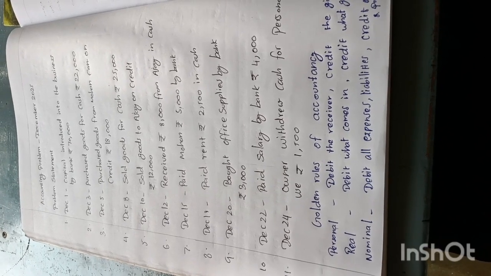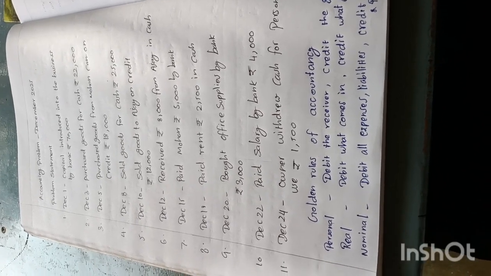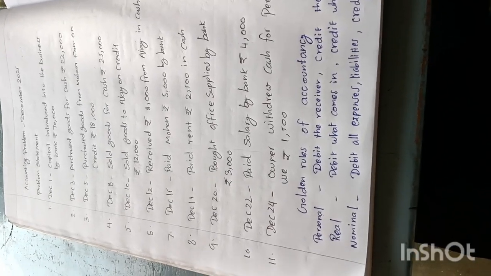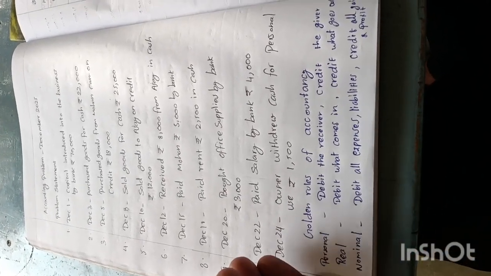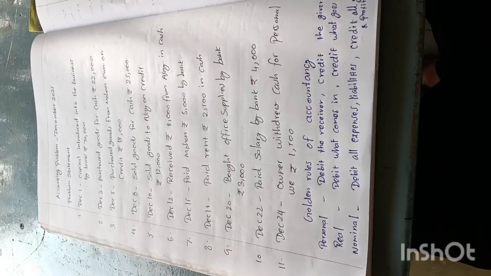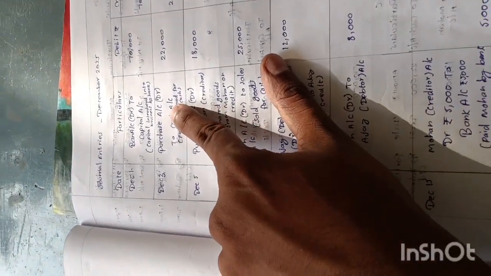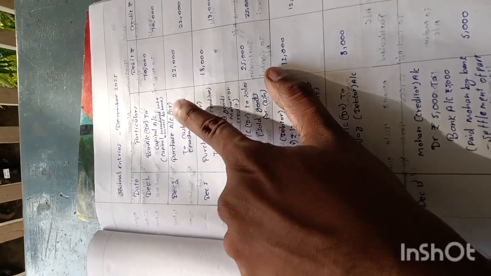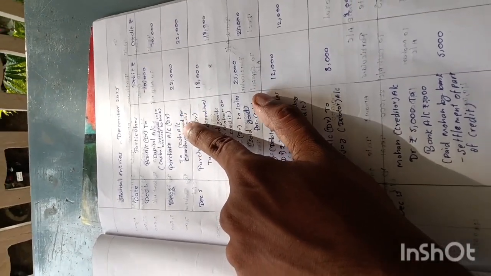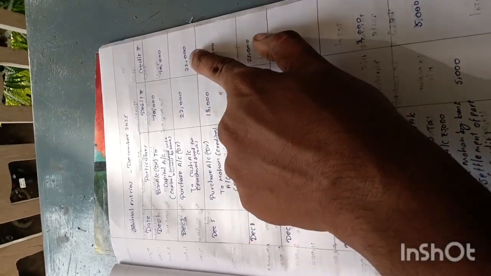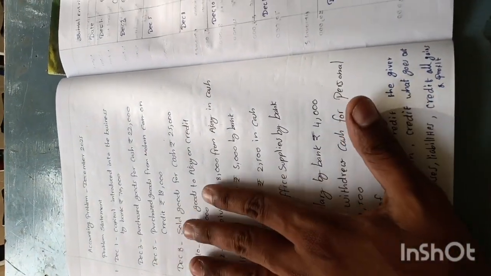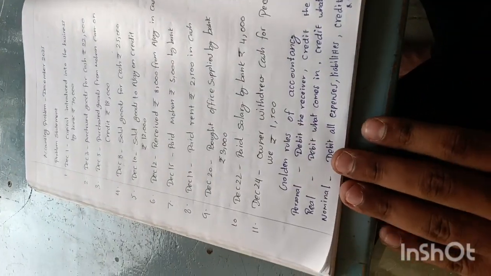Why? Because debit is what comes in, because we are purchasing, we are getting the goods. Okay, we are purchasing through what? Cash. So credit is what goes out. Okay, both are real accounts. So we need to write purchase account debtor to cash account creditor, 22,000. Same like this we have to do all the problems based on the golden rules.